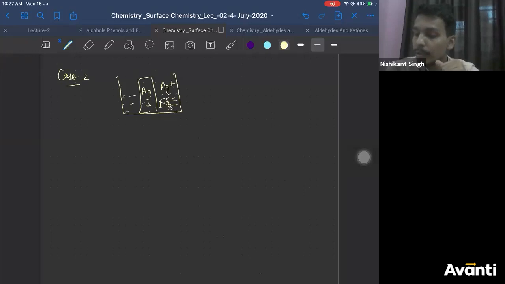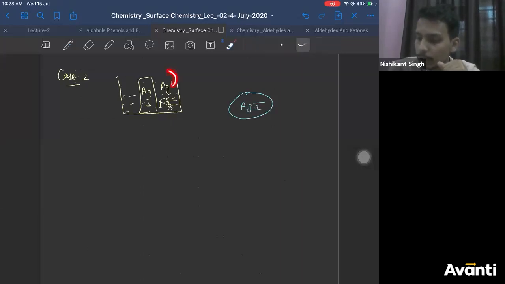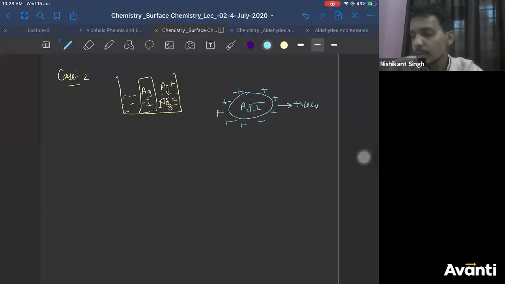So what will happen? Now your AgI colloidal particle will absorb what ions from the solution? Ag plus ions. So there will be a lot of Ag plus ions on its surface. Now in this case, AgI is acting as what charge? AgI is acting as a positively charged colloid.